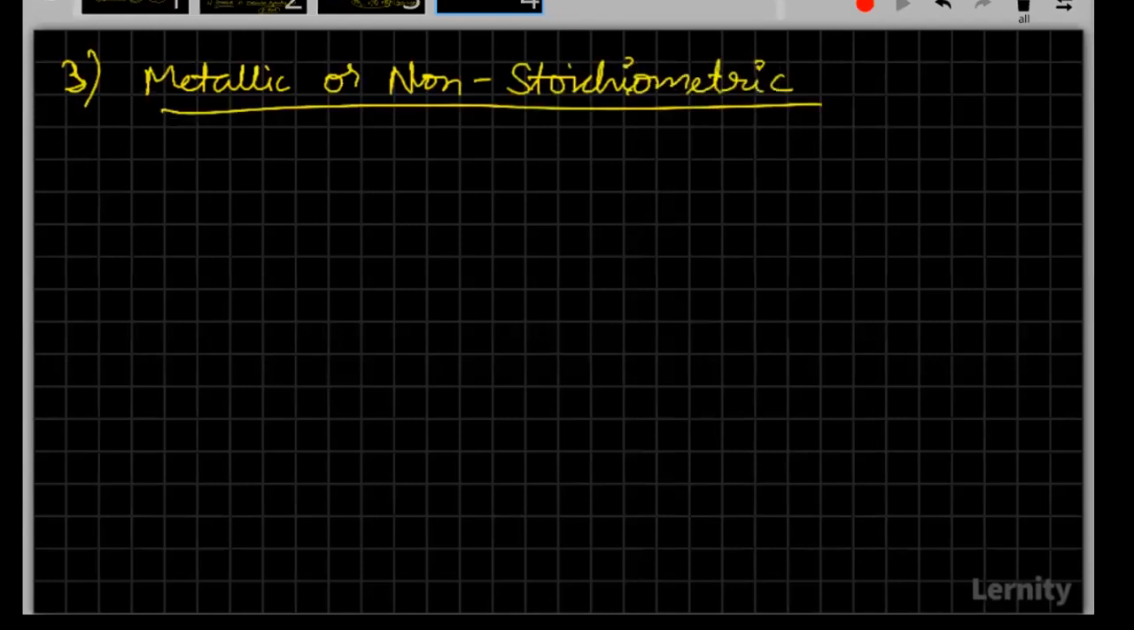So metallic, please don't consider your covalent compounds to be non-stoichiometric. Even those are found to be stoichiometric, but the exact term is more precise for S block elements. And these are the ones metallic or non-stoichiometric. We do have also another term for this. Can you try to name that?